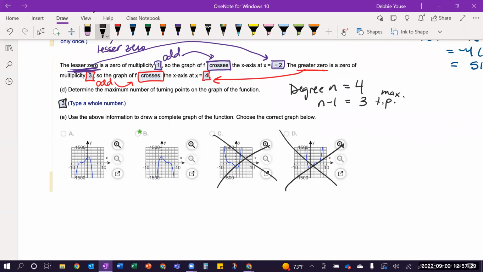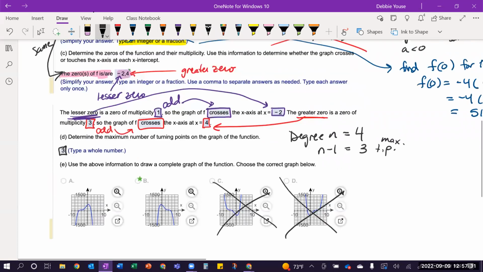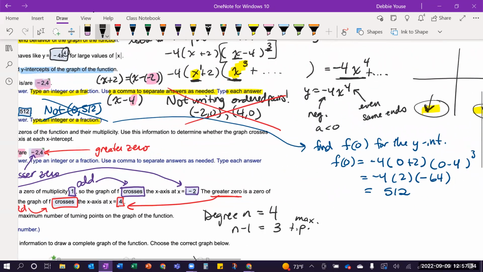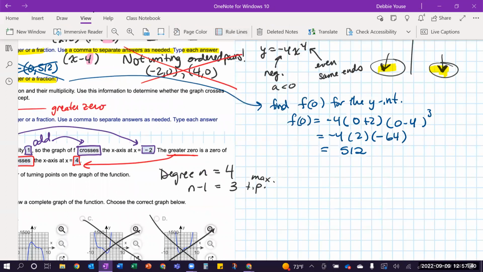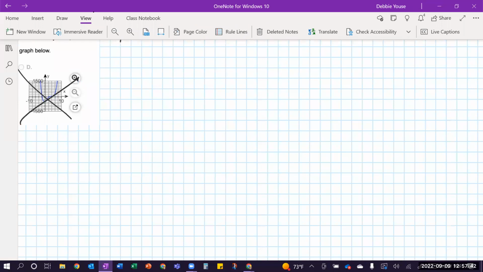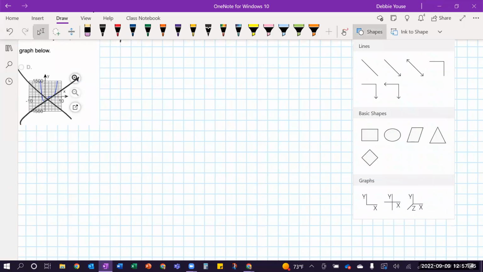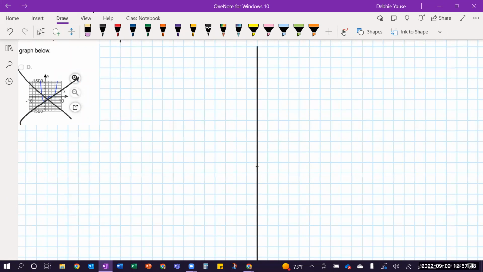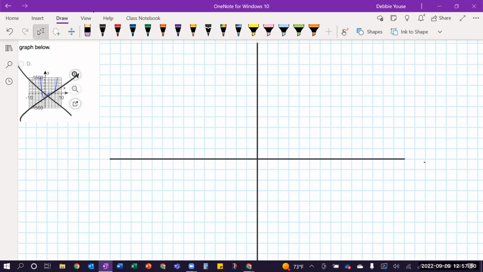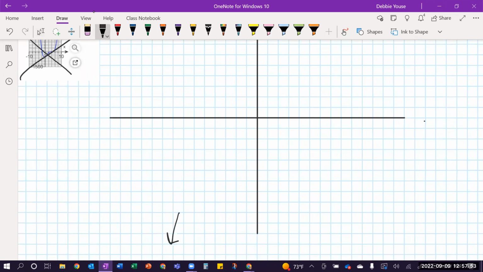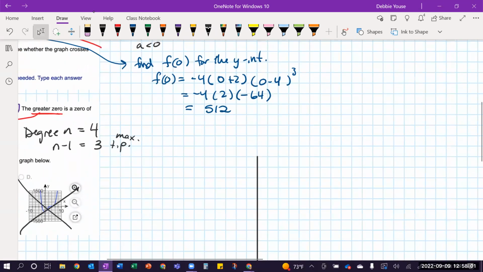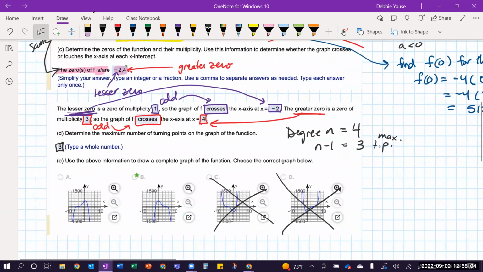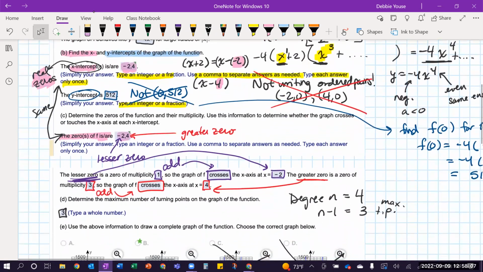So then we come to these other ones and we think, okay, well, what is it going to be? So if I were to piece all this information together and give myself some graph paper, what I basically know is somewhere the ends of my graph are going to point down on the left and the right. I know that my real zeros were -2 and 4.